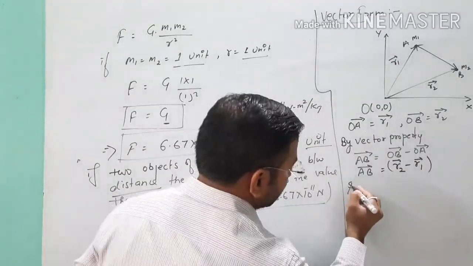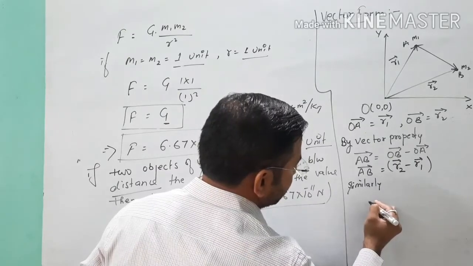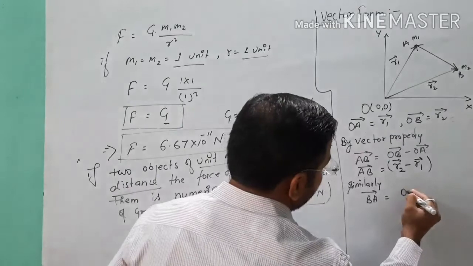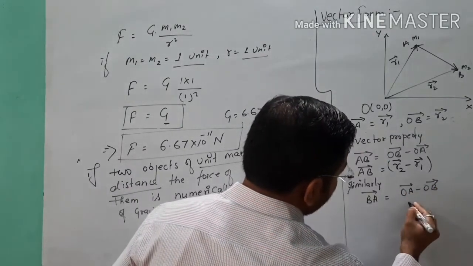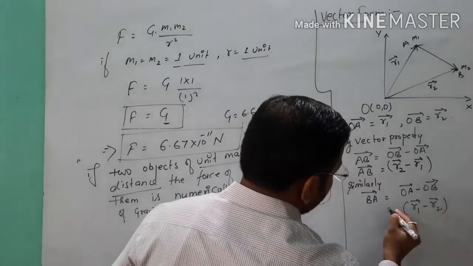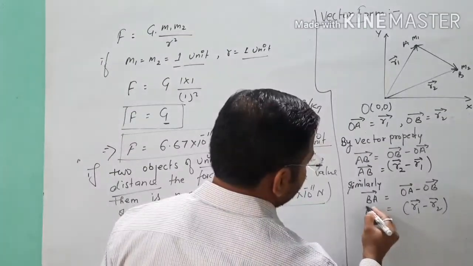Similarly, BA vector is equal to OA vector minus OB vector. OA is your r1 vector minus r2 vector. Point is clear? So this is the value of the BA vector.